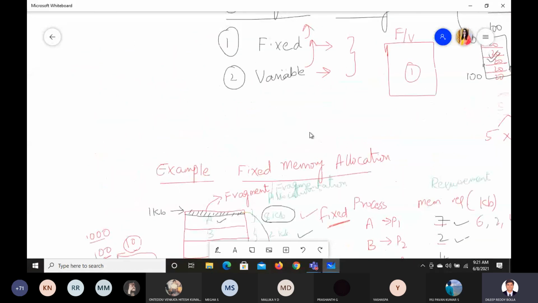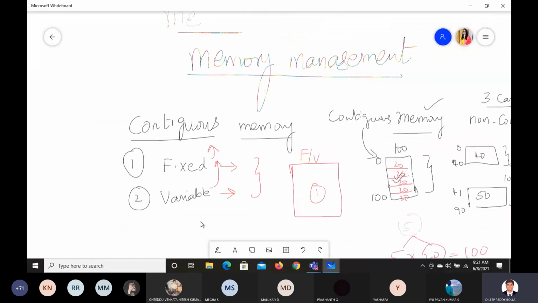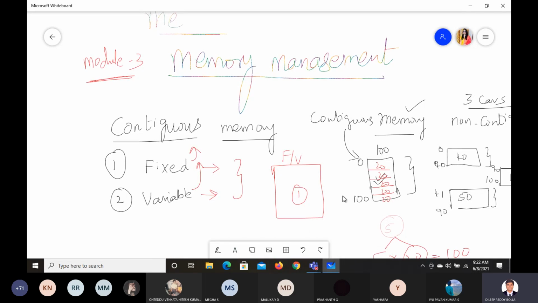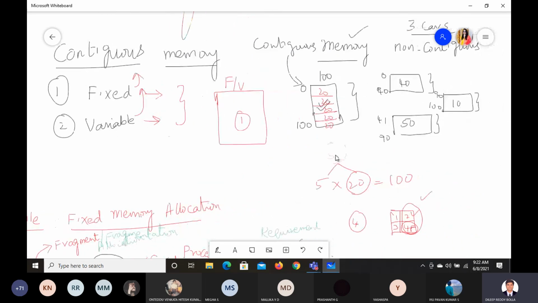Listen carefully, we are trying to see module 3, memory management. Memory can be of two types: contiguous or non-contiguous. Contiguous means all of them are located at the same place. You can see here, all the memory is located at the same place, whereas here they are located at different places. So this is contiguous and this is non-contiguous.